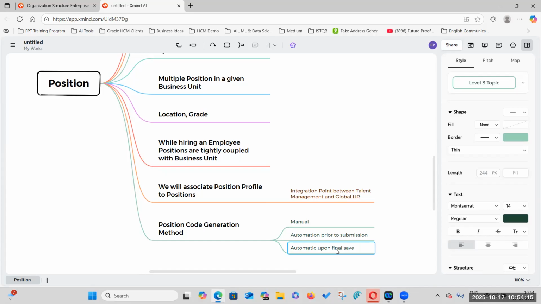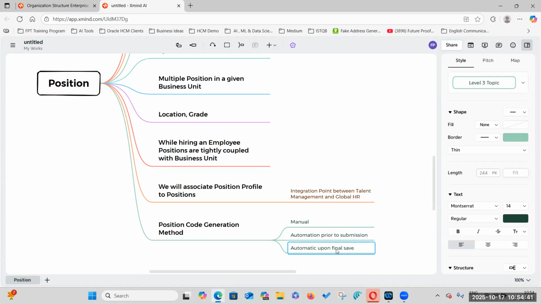Either it will make you or break you. The concept, what you are saying, is exactly correct. Concept wise it is correct. But that word, if you do not use that final, automatic upon final save, if you are not using it, they will capture, okay, this person has not done that work. Either it will make you or break you. Just be very, very careful.